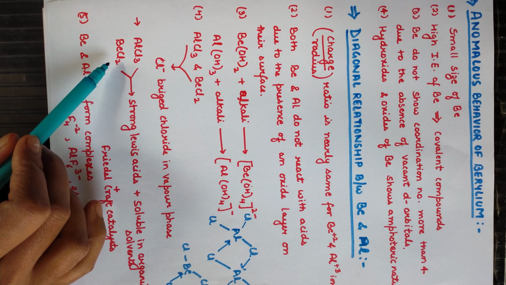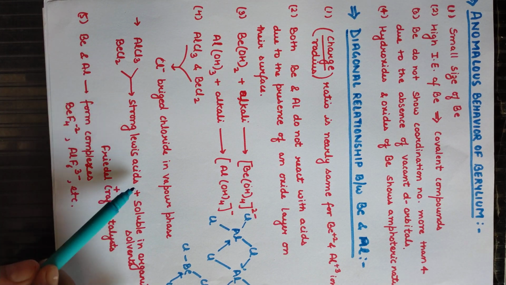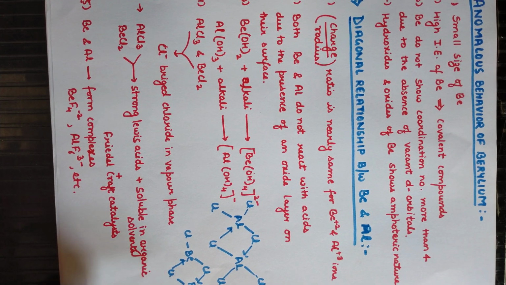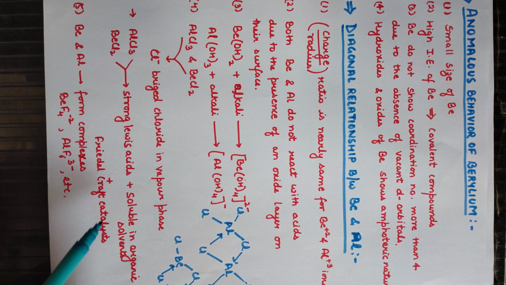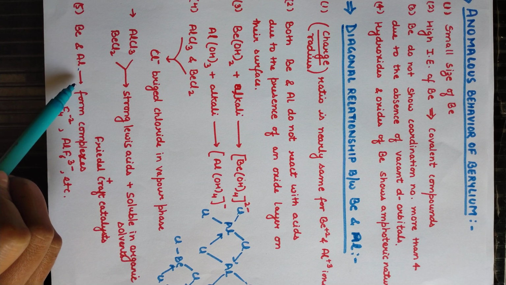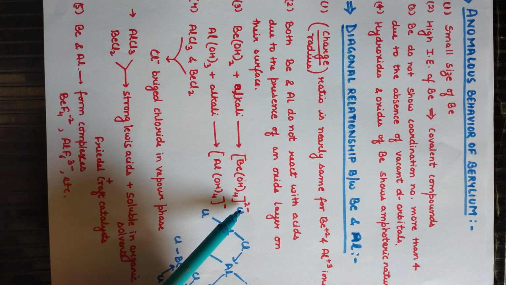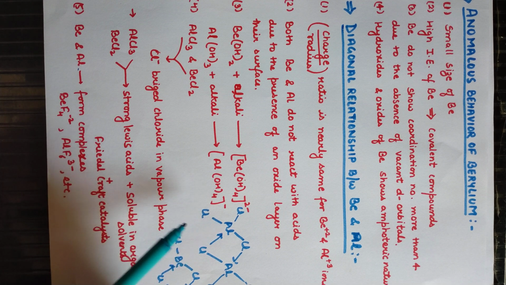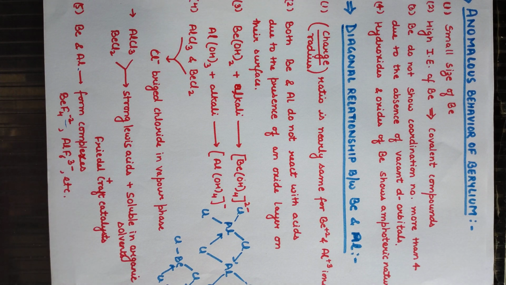Aluminium chloride and beryllium chloride both act as strong Lewis acids. Both are soluble in organic solvents, and both are used in the Friedel-Crafts reaction as a catalyst. Students, Friedel-Crafts is an organic reaction that you will study later. Beryllium and aluminium form complex ions, like we have seen: the beryllate ion and the aluminate ion. So they form different types of complexes with other elements.